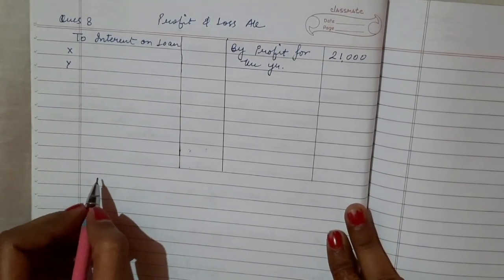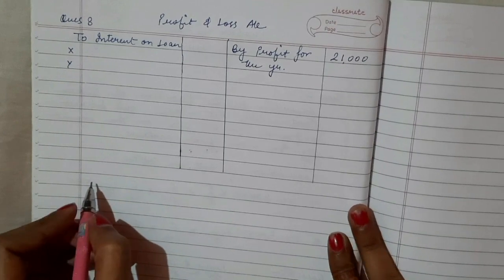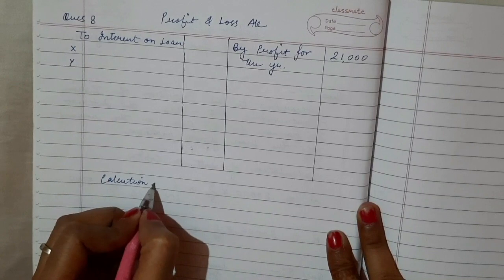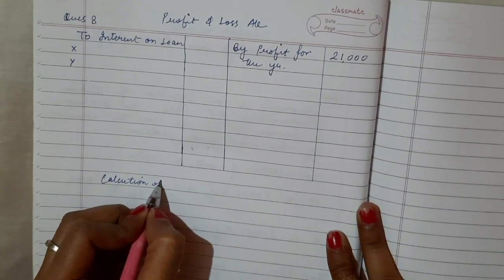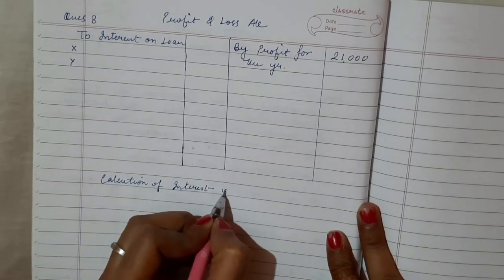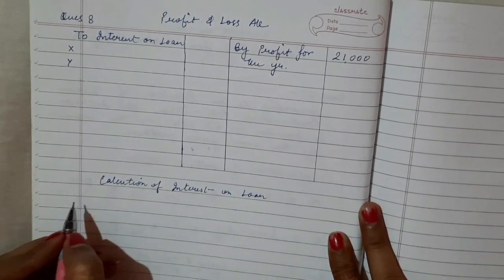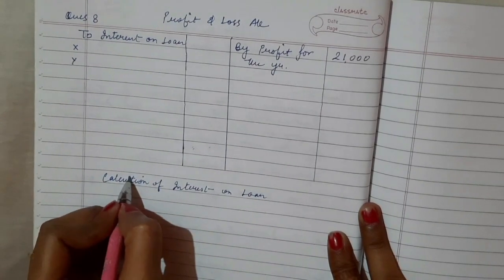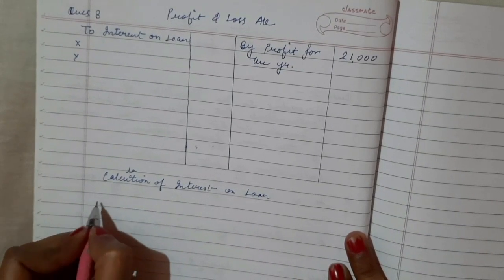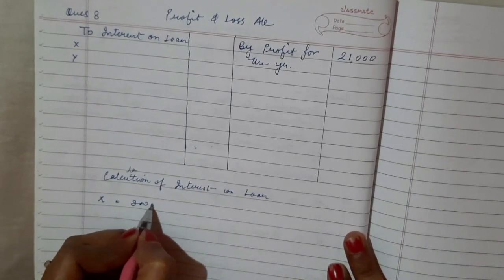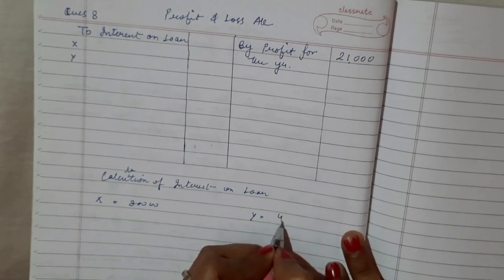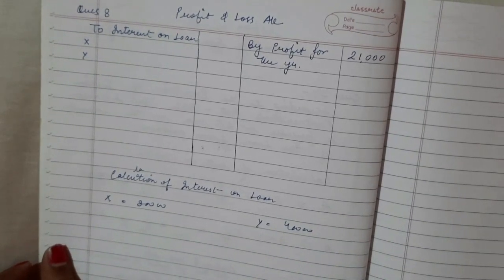So what is the amount? Tell me, students. Yes, for X it is 80,000 and for Y it is 40,000. So just look here. So calculation of interest on loan. Here I am calculating for X and Y. So for X it is 80,000. Nothing is given. So how we will calculate? At what rate? At the rate of 6% per annum.